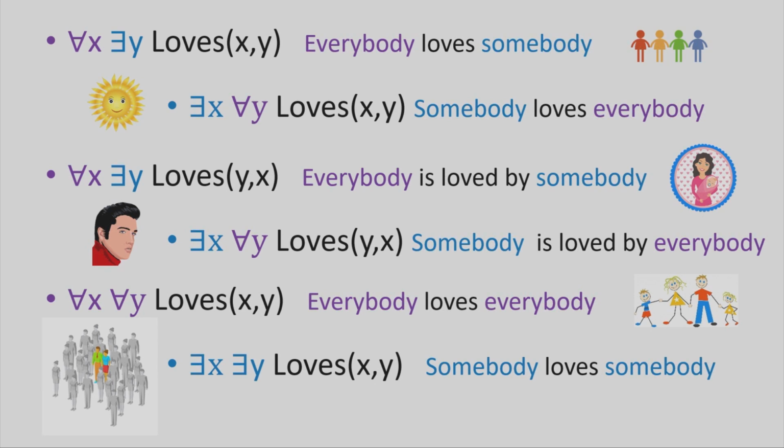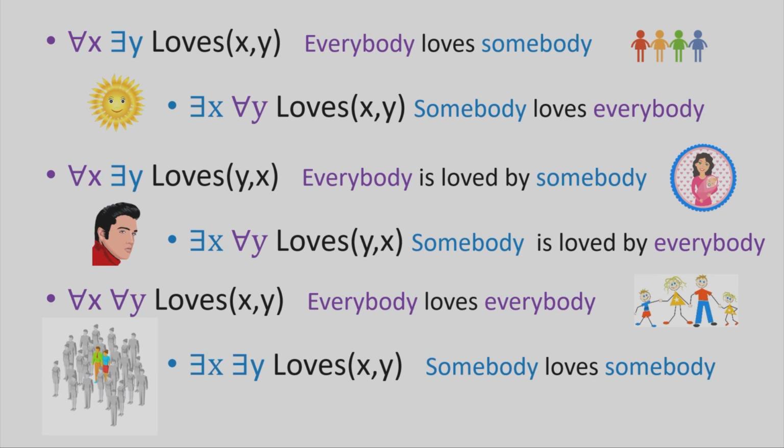Now let's look at the pair where we switch the order of x and y in the predicate and leave everything else the same. Everybody is loved by somebody, but by their mother. For all x, there exists a y. For every x, that x has their mother. Very different from there is somebody who is loved by everyone, maybe Elvis.